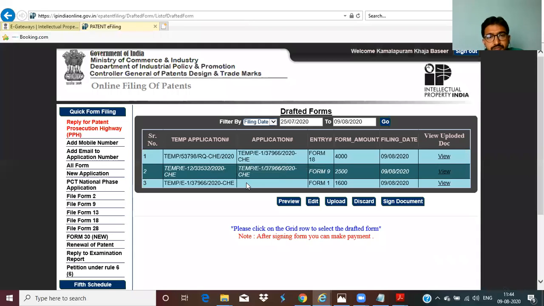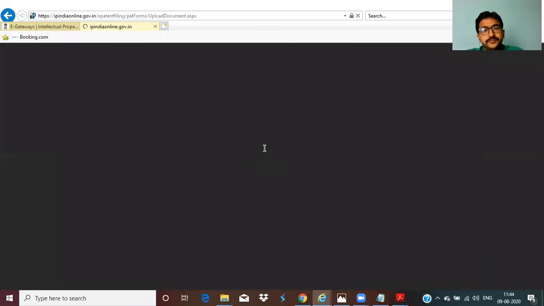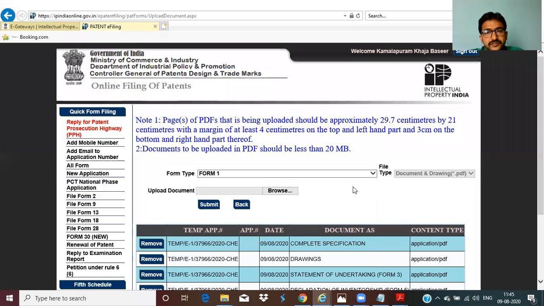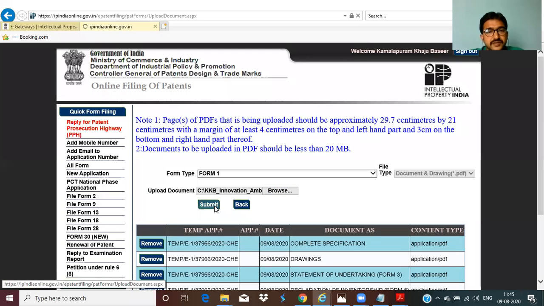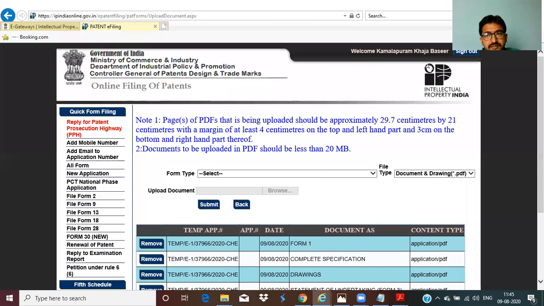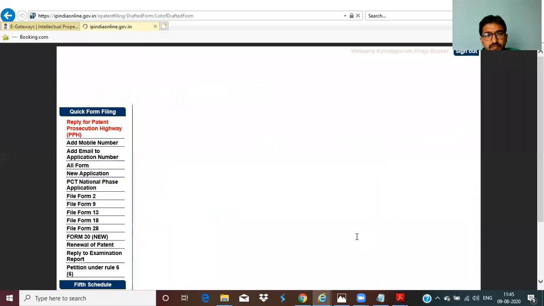Now what we have to do for Form 1: we have to upload Form 1, Form 9, and Form 18. So select Form 1, click on upload. Select Form 1, browse, Form 1, submit. Okay. Now next is proceed to sign documents.